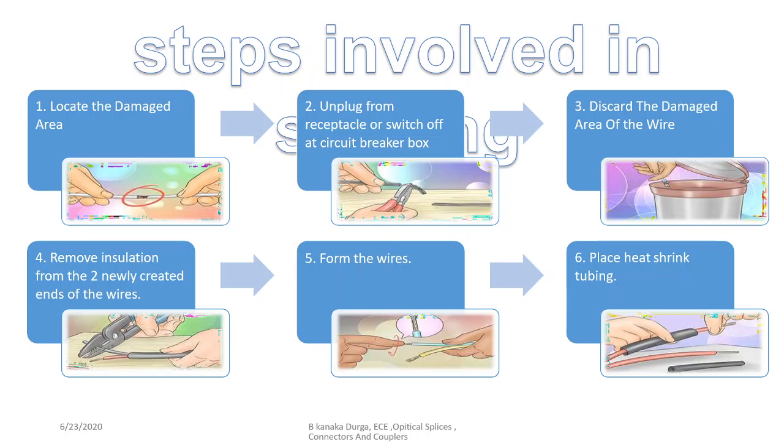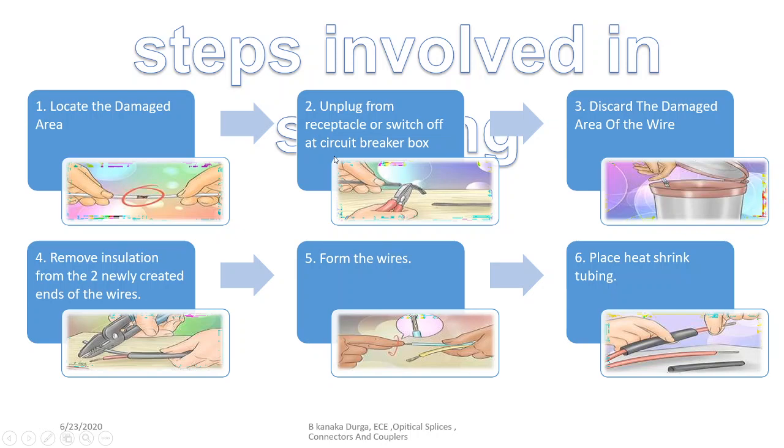The steps are: if any cable is damaged, first we have to locate the damaged area. Once we have found the damaged area, unplug it from the receptacle or switch and the circuit breaker box. If any connection is there, it has to be removed from the connection circuit. Once that is done, the area where it has been broken or damaged has to be cut and discarded.